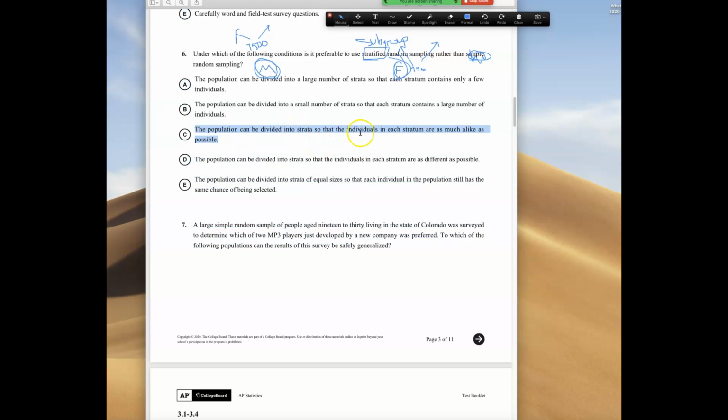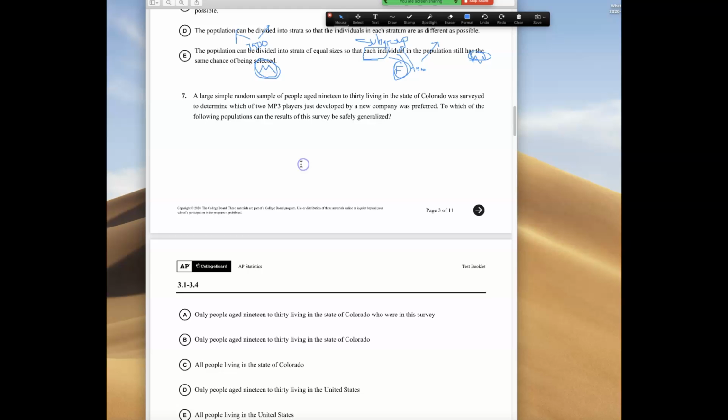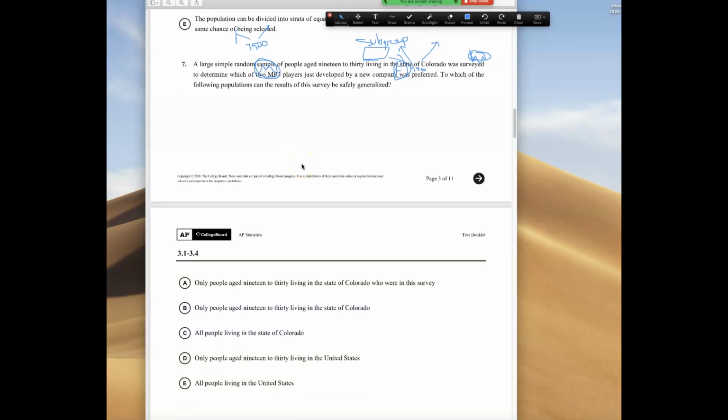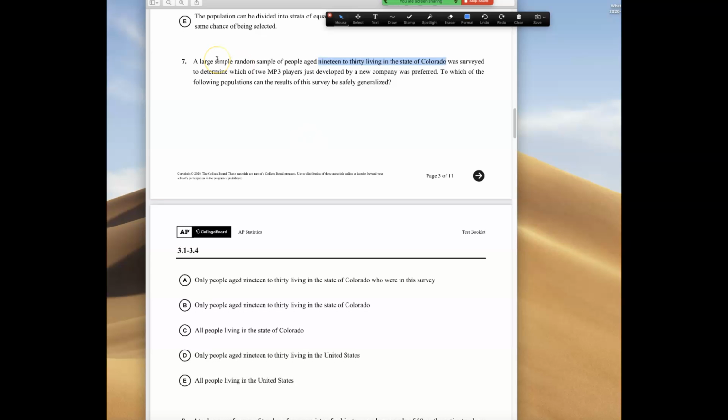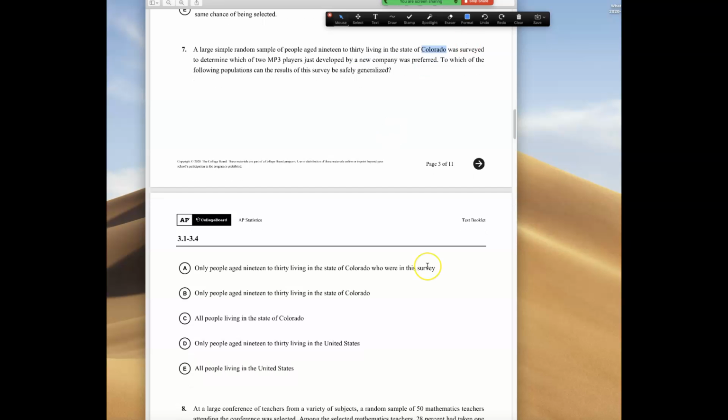Number 7, the main idea they're trying to get to is that you cannot generalize beyond the subgroup you took your sample from. So if I asked people age 19 to 30 in the state of Colorado, it's a simple random sample, but the only people I put in the hat were people age 19 to 30 in the state of Colorado. So that's the only people you can generalize to. A doesn't work. A is reasonable because you're like, okay, 19 to 30 living in the state of Colorado, that makes sense.